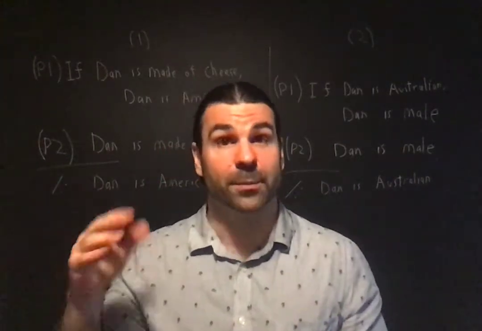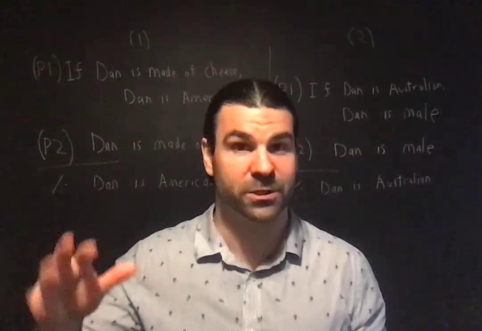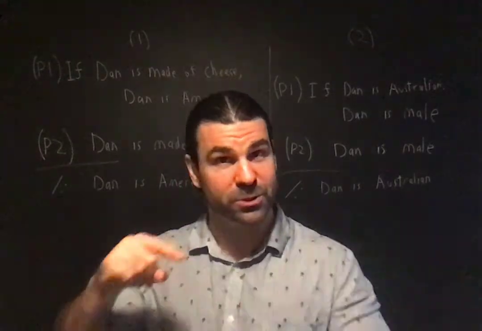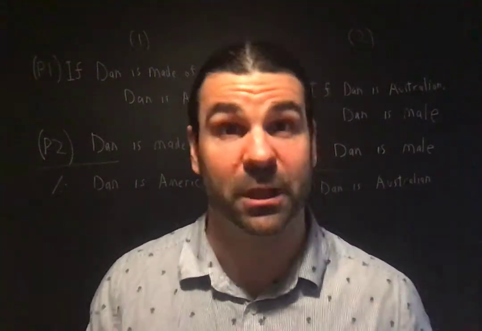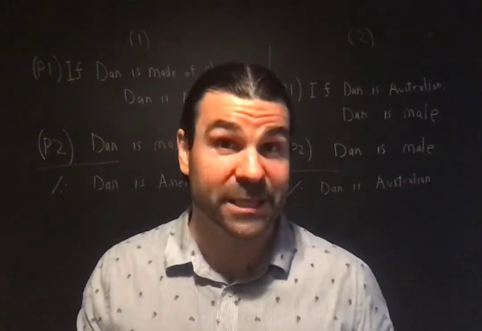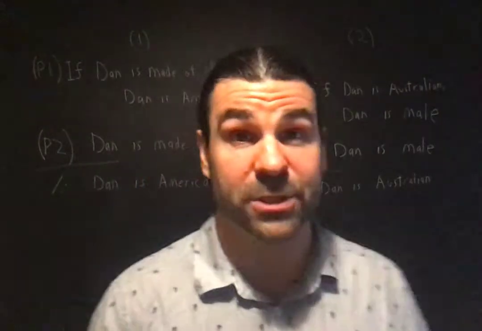Validity and invalidity apply to arguments, sets of sentences, premises and conclusion. Validity and invalidity apply to the connection between premises and conclusion. Either the premises do imply the conclusion, or they do not. Either it is the case that it's not possible for the premises to be true and the conclusion false, or it is not.